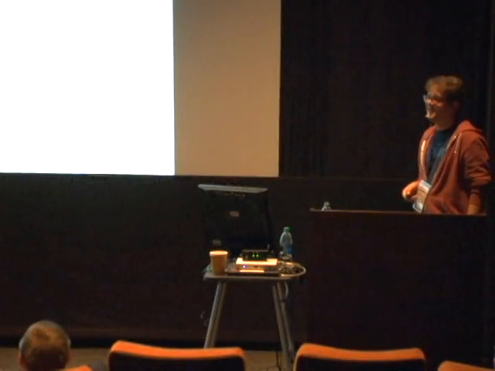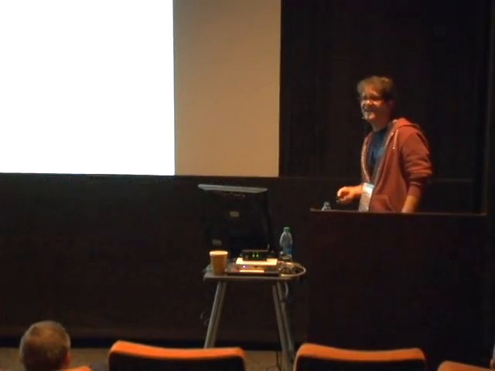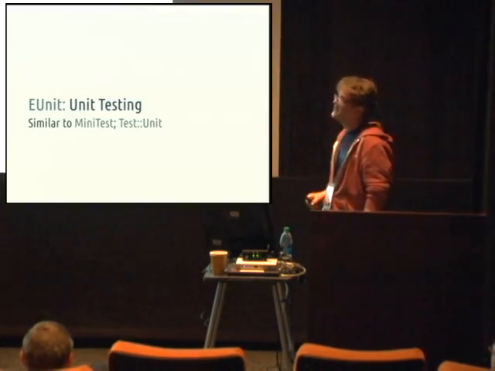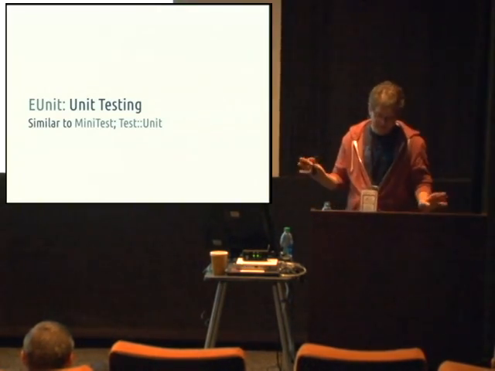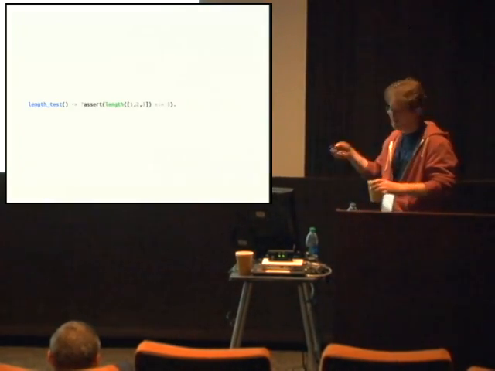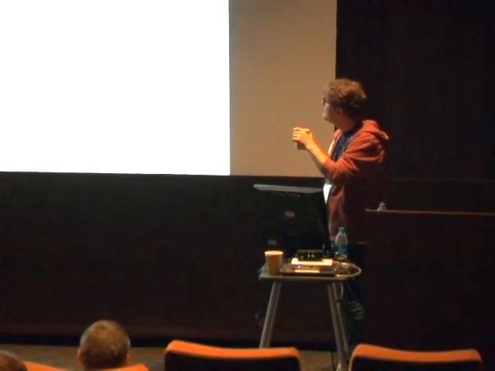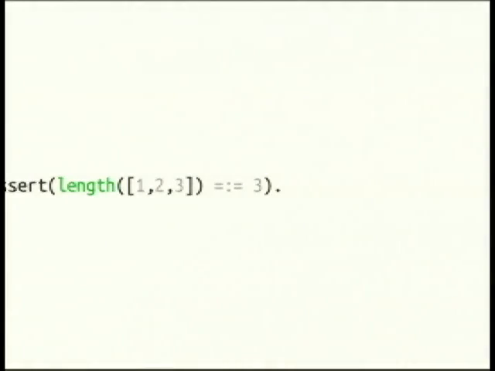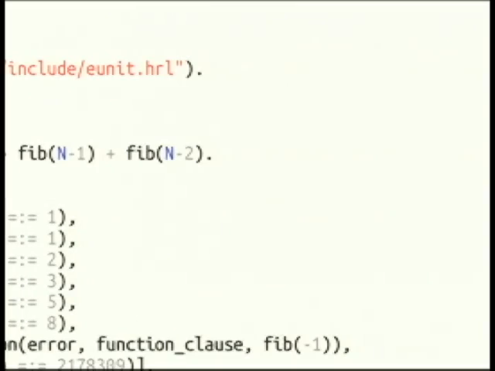So there's eUnit. eUnit's okay. If you like writing unit tests, it's okay. Hopefully Susan's already convinced you to not do that and do property-based tests. Maybe. eUnit's similar to test unit. It's going to be similar to minitest, if you use regular minitest, not minitest spec. So it's very similar in here. We'll just look at a test, length, we assert. It's a pretty awesome unit test, actually, right? I mean, that is pretty versatile. Put that in a lot of applications. They probably got that test. I took this right from Erlang.org, so it's probably somewhere in the BEAM too, I bet. Steve probably wrote this code.